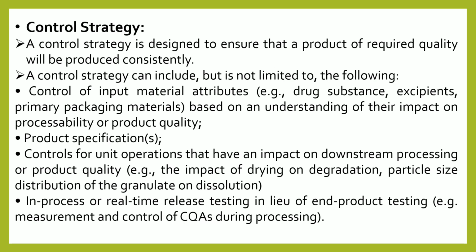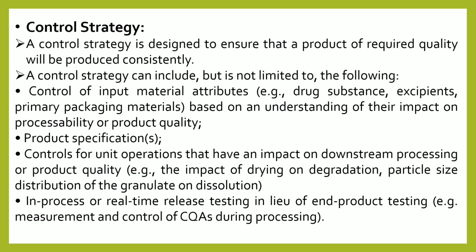The next step is the control strategy. The first step is to identify the QTPP. The second step is to identify the CQA. Then the third step is risk assessment for linking of the CMA and CPP to the CQA. And the next step is the control strategy.